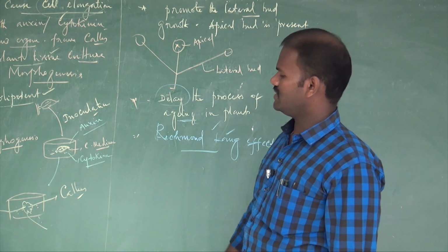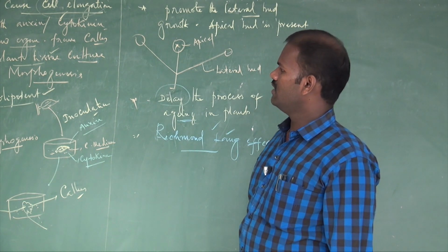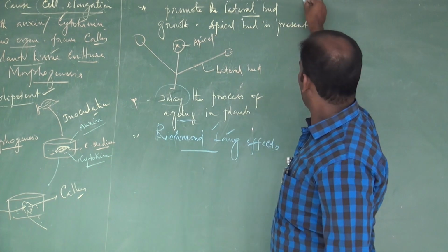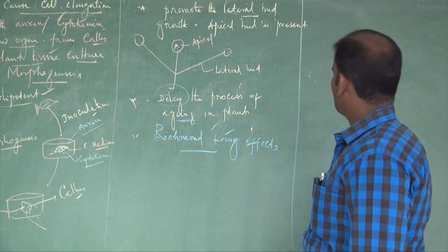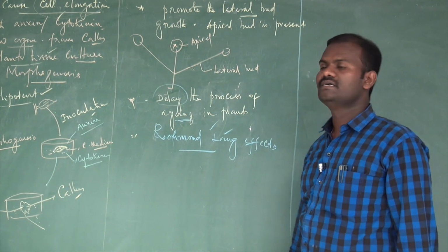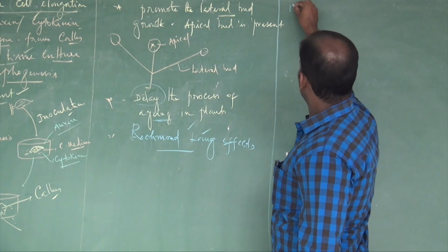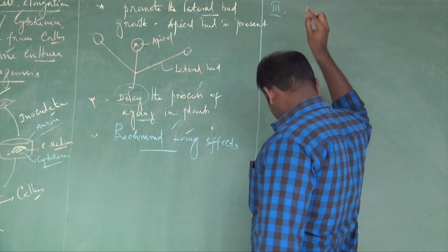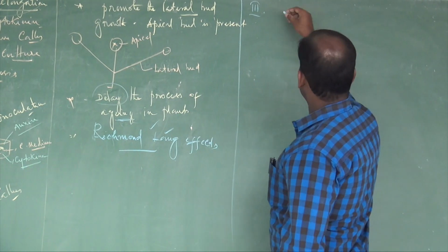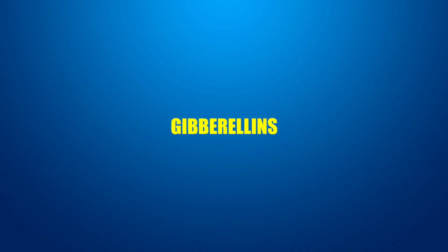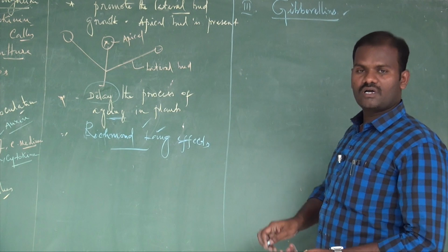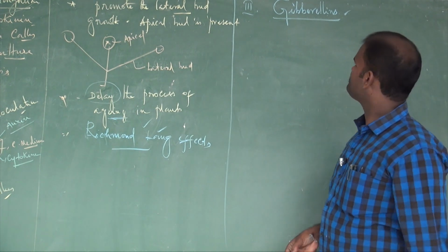So, that was the physiological effect of cytokinin. And next, shall I move to another plant growth regulator, the third one, that is called gibberellins. Gibberellin is also called a plant growth promoter.